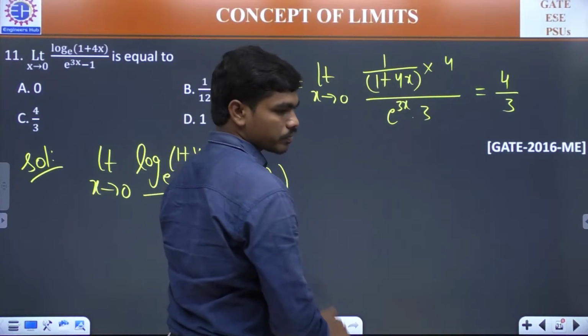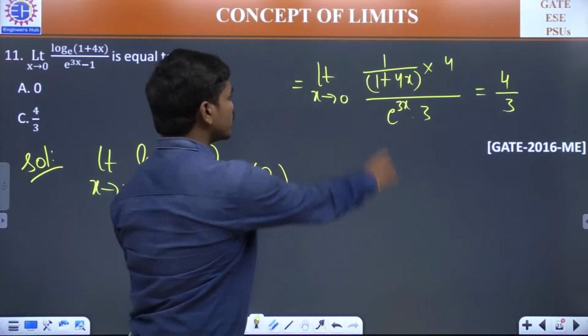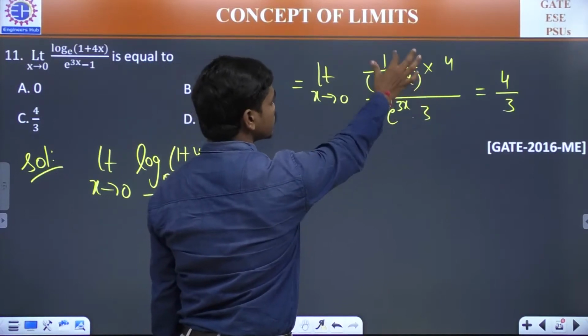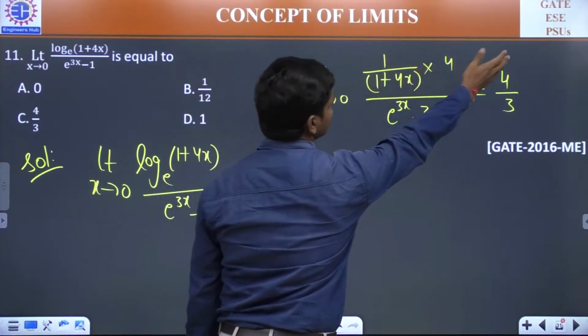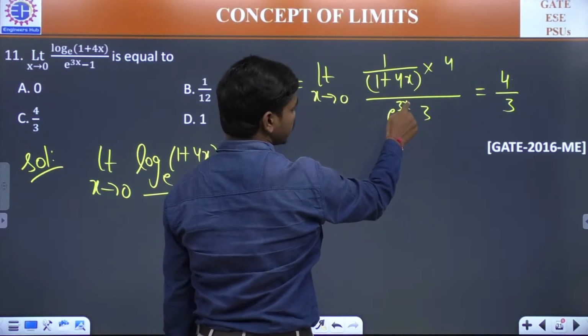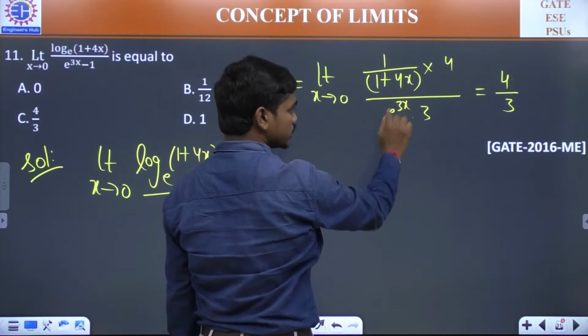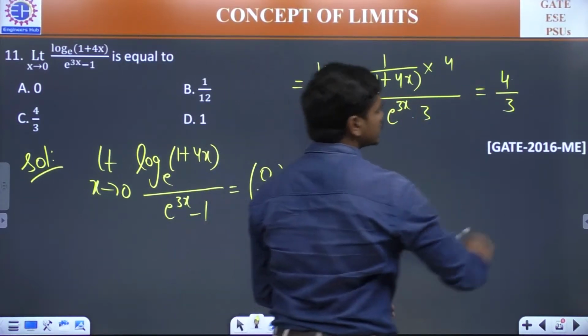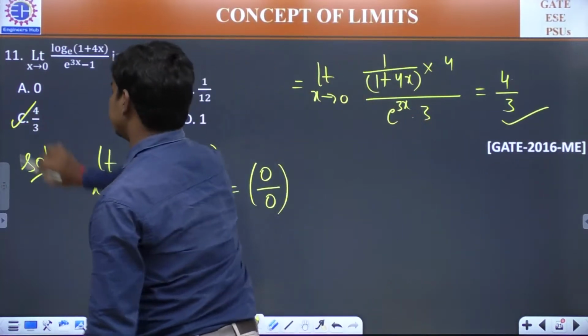Because if you put x is equal to 0, this term is 0. So 1 by 1 is 1 into 4 is 4. And if you put x is equal to 0 here, 3 into 0 is 0 and e power 0 is 1. So 1 into 3 is 3 and it's 4 by 3, which is option C here.